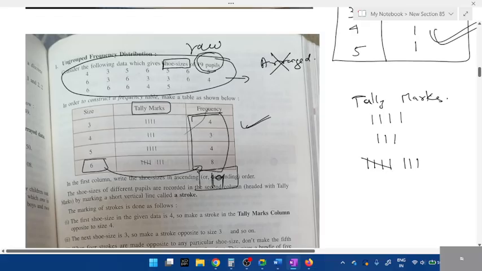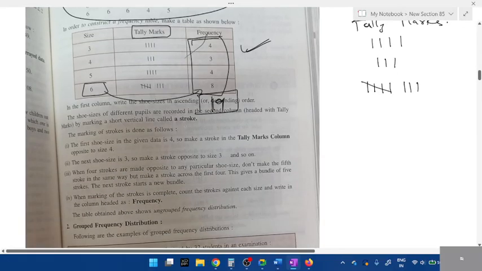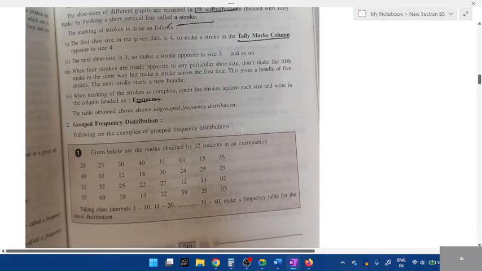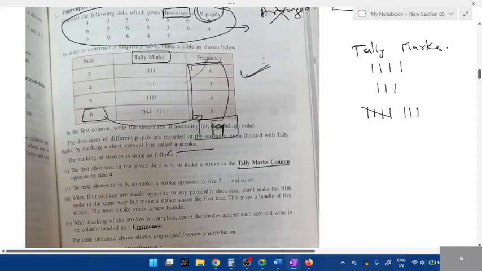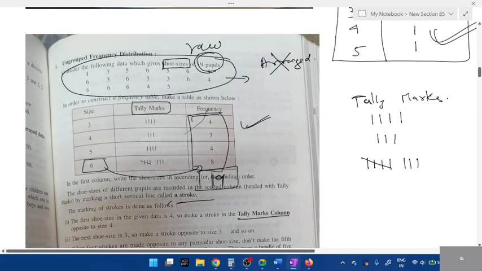So that is what they've explained here. You can just ignore all this. See stroke, tally marks, column, frequency. Just ignore all this. Okay. Next, grouped frequency distribution. In frequency distribution, there are two types. One is normal frequency distribution, and the other one is grouped frequency. This is normal frequency distribution.